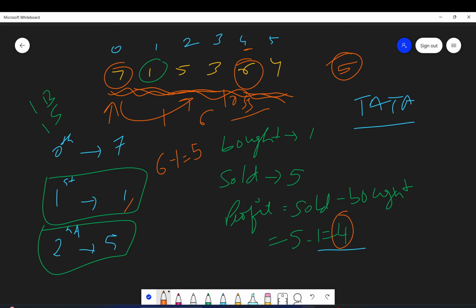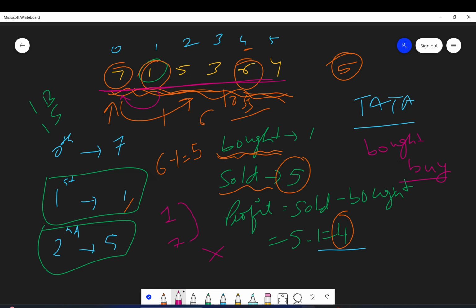So you have to pick a value. When you buy, you pick the lowest value, and when you sell, you pick the highest value. With this you might be thinking, I can find the lowest value in the array and then the largest value in the array, which is 7. But is this correct? No. Why? Because 7 is before 1. In order to sell a stock, we have to first buy it. You cannot sell first and then buy. That is not possible, so this approach is not correct.